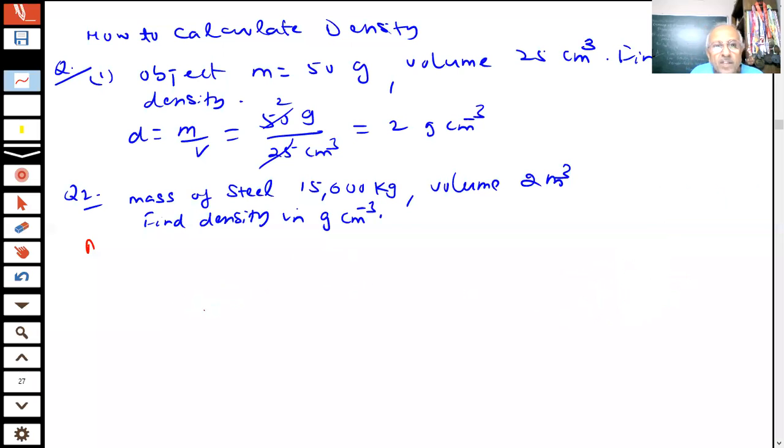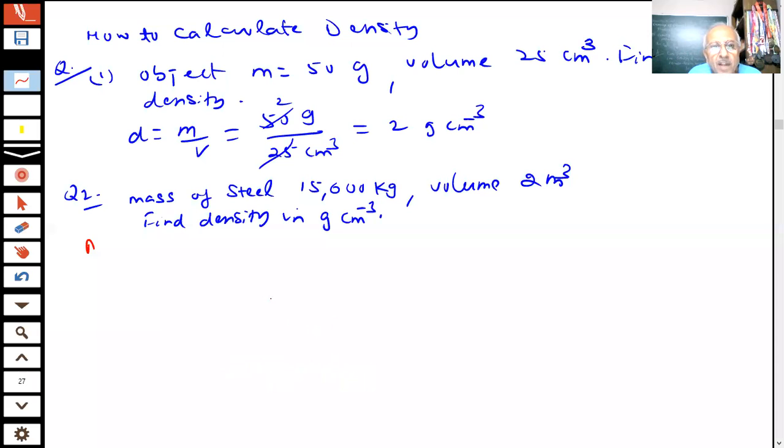So let us see the 7,800 kg. If I multiply this with 1000 gram per kg, and then meter cube. You have meter cube, student. Meter cube means we have to do it 3 times. So meter cube means 100 centimeter by meter into 100 centimeter by meter into 100 centimeter by meter.